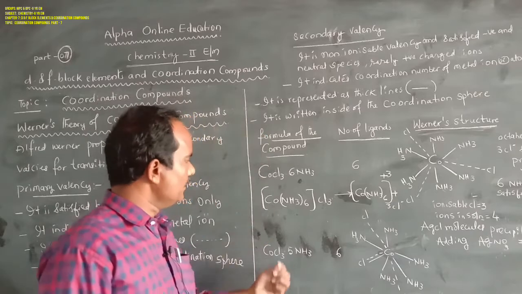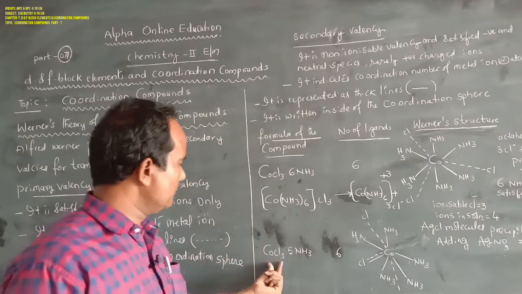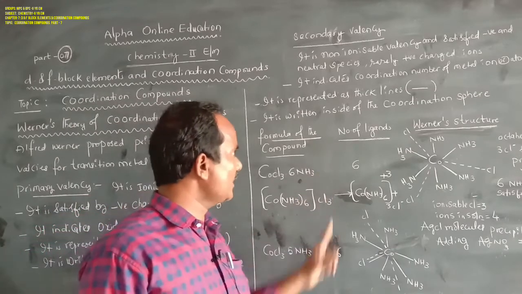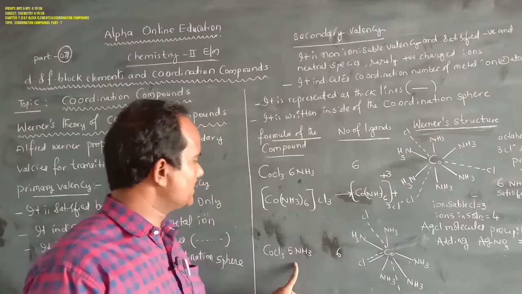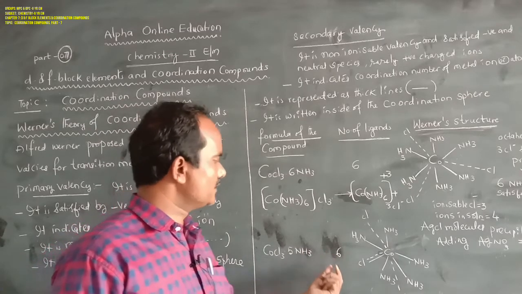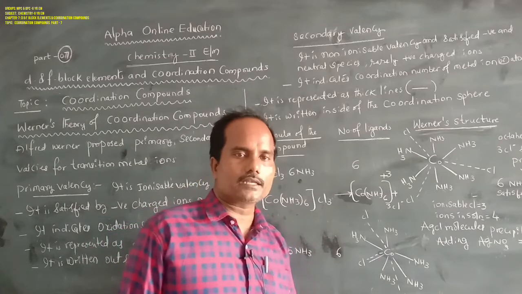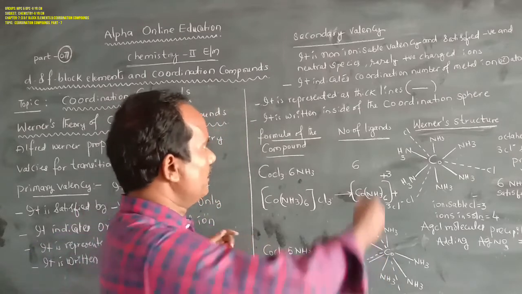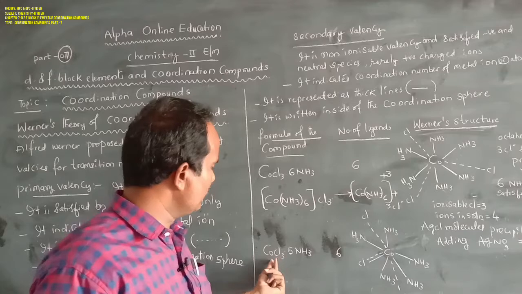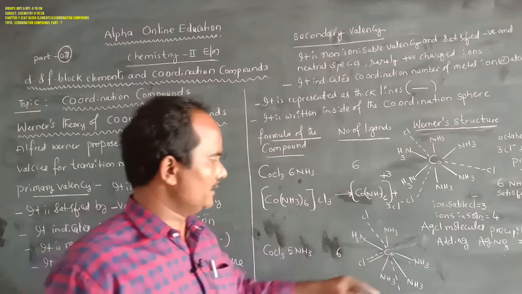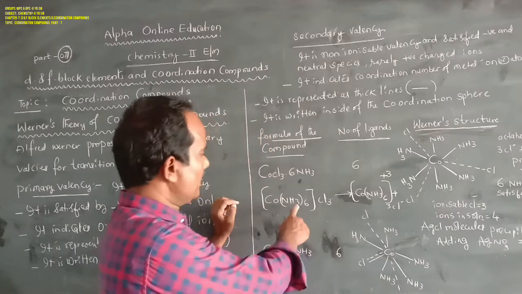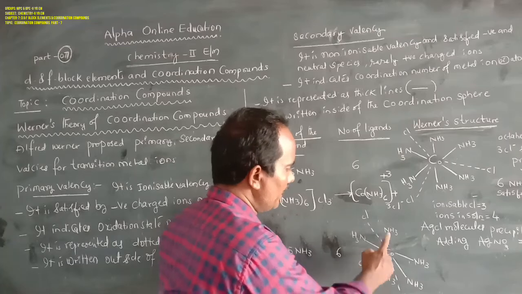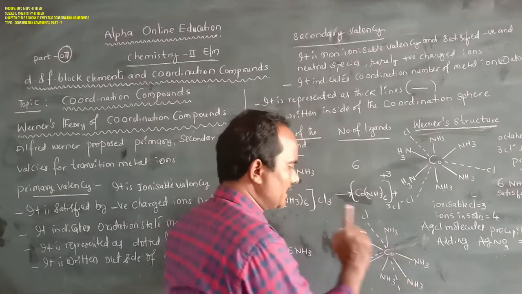Next, another coordination compound is the CoCl3·5NH3 molecule. The total number of ligands in this molecule is 6, and these 6 ligands can donate 6 pairs of electrons to the cobalt ion. Now, how is the Werner structure written for CoCl3·5NH3? It is like this. First, there are 5 ammonia molecules, written as thick lines, which satisfy the secondary valency.